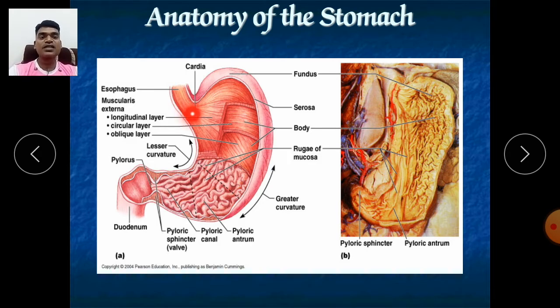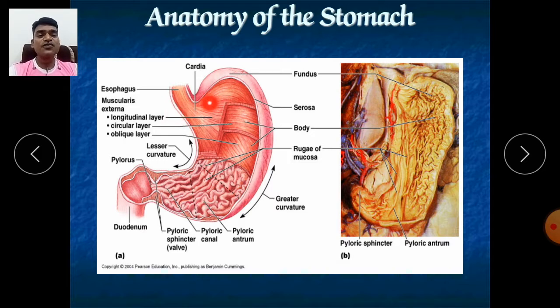It is the part at the neck portion of your stomach, and due to this cardia, it is able to produce the cardiac sphincter. What is a sphincter? It has specialized muscle. Involuntary muscles are attached here, and they are nothing but the opening gate for our stomach. So when that muscle contracts, the gate closes, and when the muscle relaxes, the gate opens, and whatever food material is coming from our esophagus gets into our stomach. So here the cardiac sphincter is there. Why is it called the cardiac sphincter? Because it is near the heart, that's why it is called the cardiac sphincter.